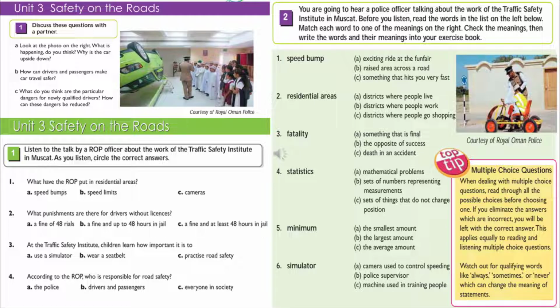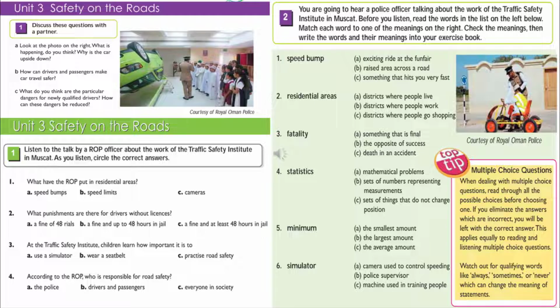The ROP are especially keen to raise road safety awareness among young people. They regularly visit schools and colleges to give talks about road safety. They also invite school children to the Traffic Safety Institute to talk about road safety. There, they use a simulator to teach children about the importance of wearing a seatbelt.